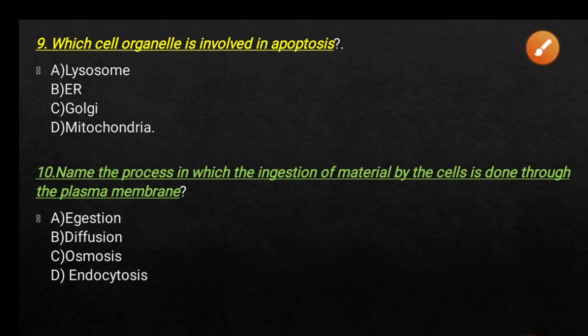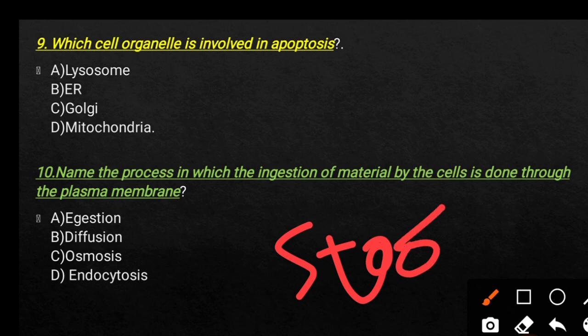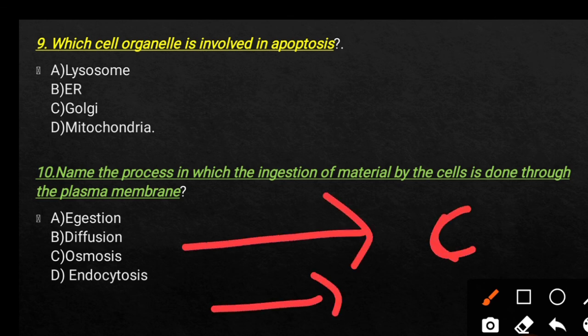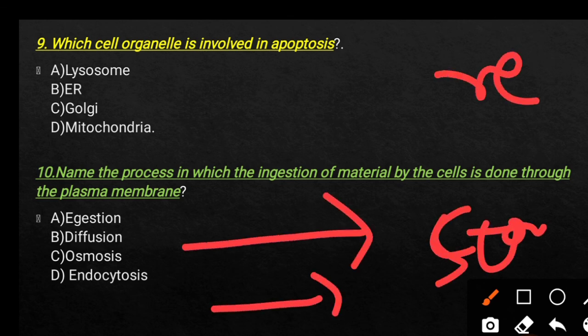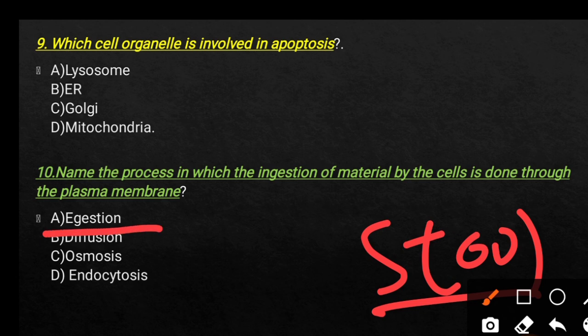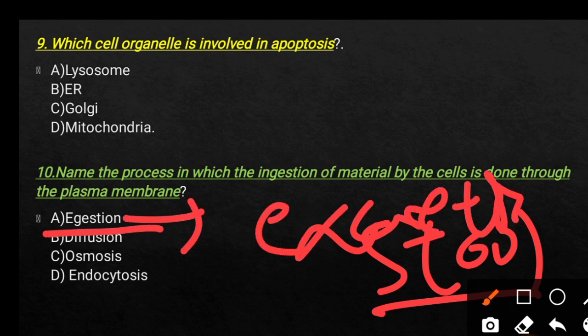And what is egestion, that is present in option A? Egestion means excess water or undigested food particles that come to the intestines and are excreted through the stool. Means unwanted or excessive water or undigested food particles come to the intestine or rectum part and are excreted through the stool, that is known as egestion. It is a part of the excretion process.